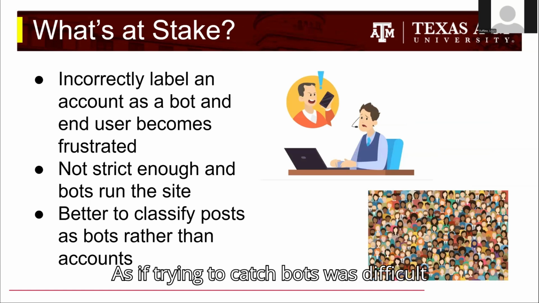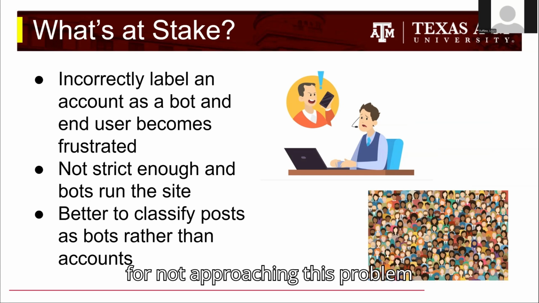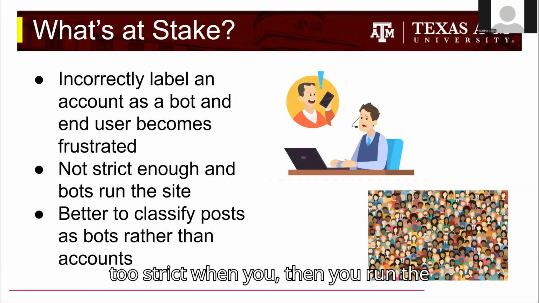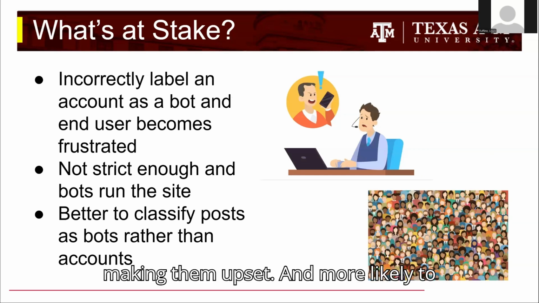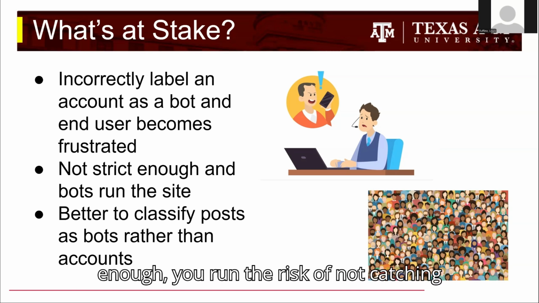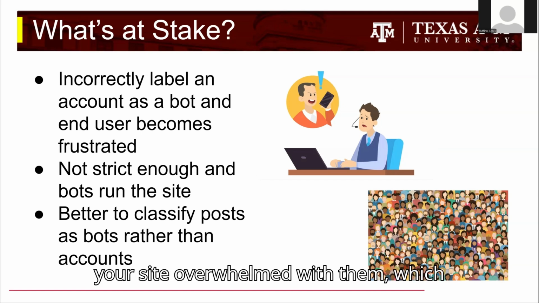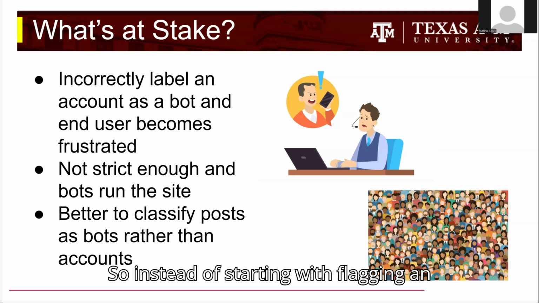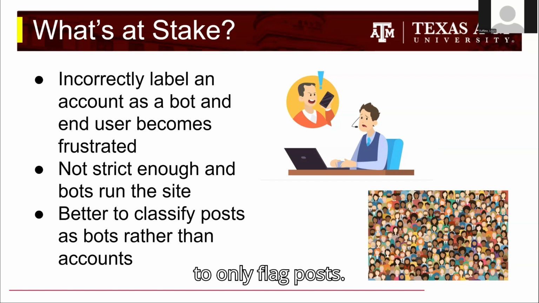As if trying to catch bots was difficult enough, there are huge consequences for not approaching this problem correctly and methodically. If you're too strict, then you run the risk of flagging real users as bots, making them upset and more likely to leave your platform since they can't use it anyways. Though, if you're not strict enough, you run the risk of not catching an impactful number of bots and having your site overwhelmed with them, which will also result in your users leaving. So instead of starting with flagging an entire account, a site may opt to only flag posts.